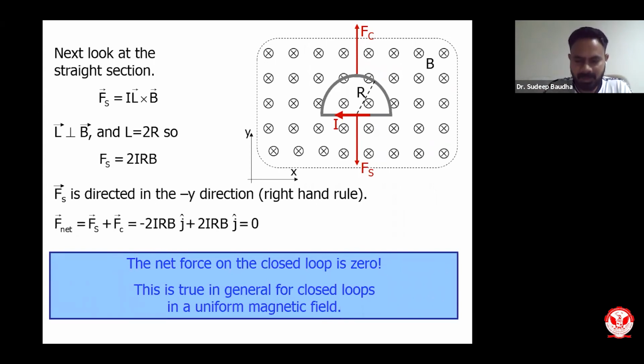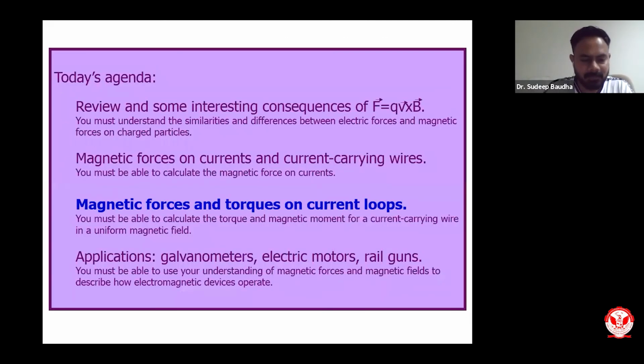Generally, I can give the statement that whatever geometry we have, if we have a closed loop in the vicinity of a magnetic field, then the force exerted on that particular loop is going to be 0. The overall force will always be 0. Now, when I say overall force is 0, can the torque be the same or will torque also change? That is what we have to study in the next segment.